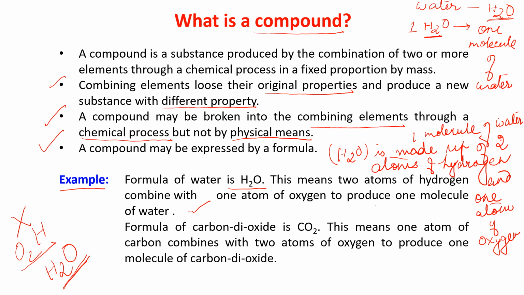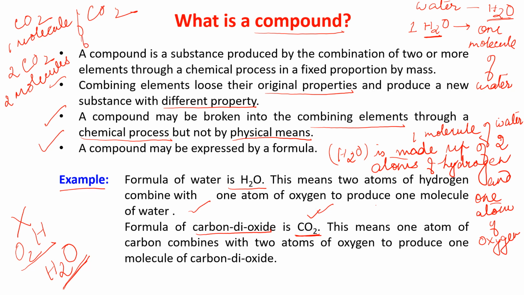Similarly, if I am talking about carbon dioxide, it's a gas. The formula of carbon dioxide is CO2. It has a particular formula. If I write CO2, it means one molecule of CO2. If I write 2CO2, this means two molecules of CO2, carbon dioxide.